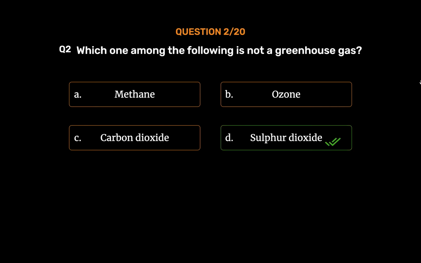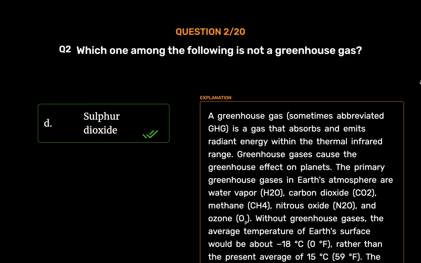Sulfur dioxide. A greenhouse gas, sometimes abbreviated GHG, is a gas that absorbs and emits radiant energy within the thermal infrared range. Greenhouse gases cause the greenhouse effect on planets. The primary greenhouse gases in Earth's atmosphere are water vapor, H2O, carbon dioxide, CO2, methane, CH4, nitrous oxide, N2O, and